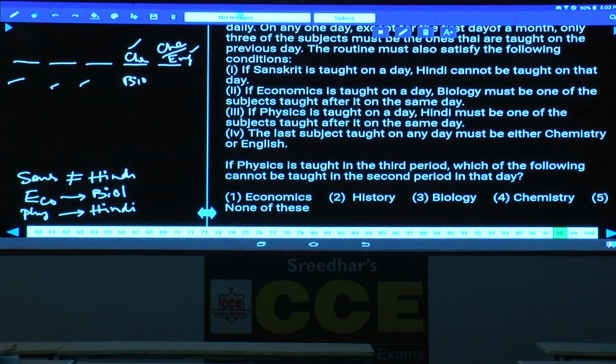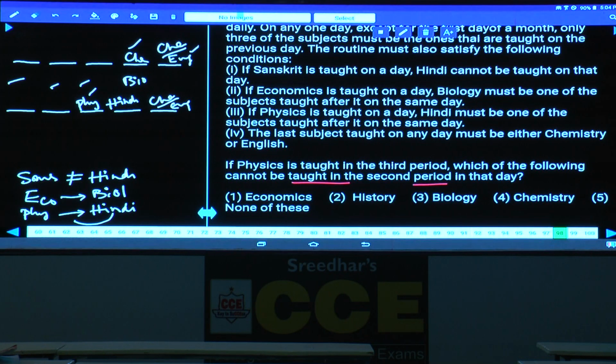Then question number 98. Now in this 98, if physics is taught in the third period, which of the following cannot be taught in the second period? Tell me which of the following cannot be taught. If physics is here, the last one must be either chemistry or English. If physics is taught on a day, it must be followed by Hindi. And the last three periods were finalized: physics, Hindi, either chemistry or English.